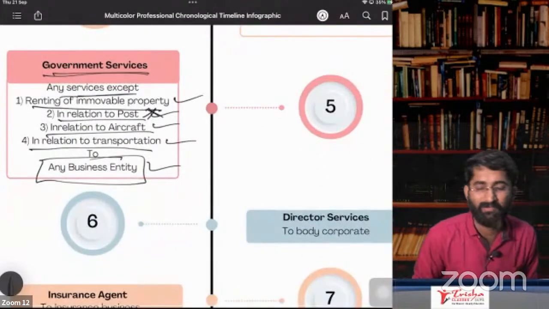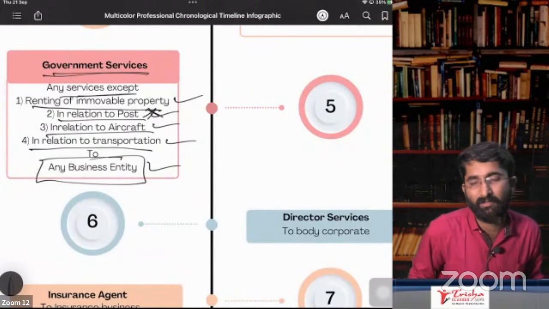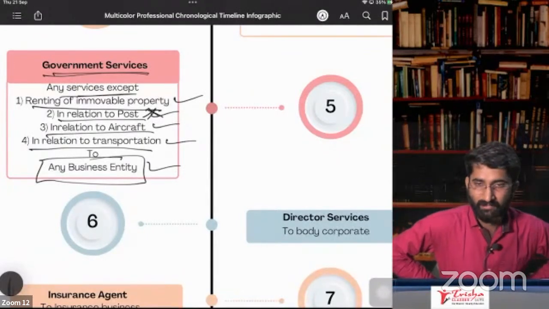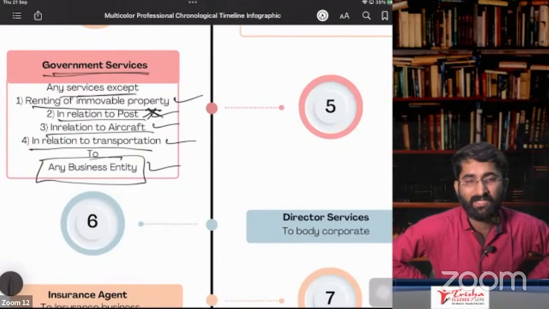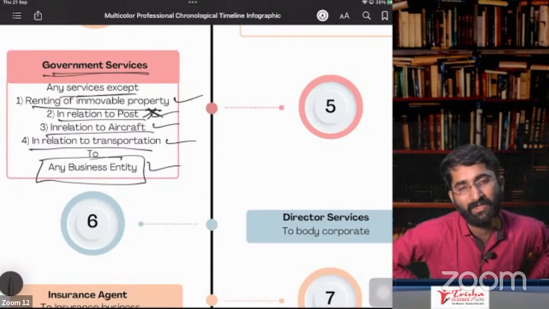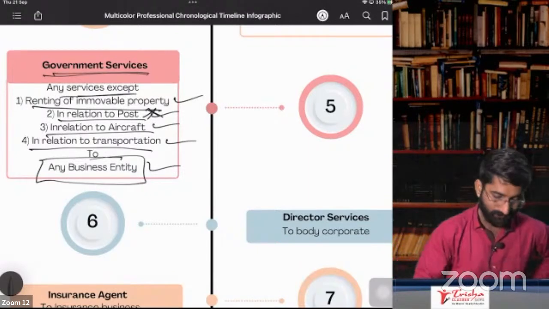So this is point number 5. Remember, government is giving any services. Sir, what kind of services will be given by government? Example, your life is in danger. In that case, government will provide you some services in the form of police, security services. In that case, who is required to pay the GST? Under RCM, the service recipient has to pay the GST.